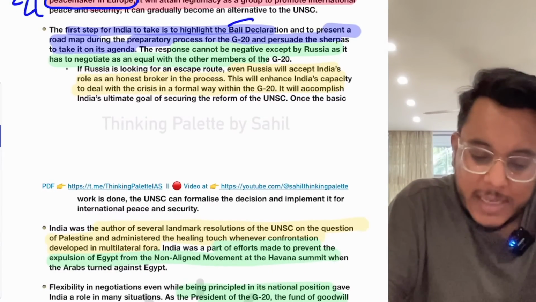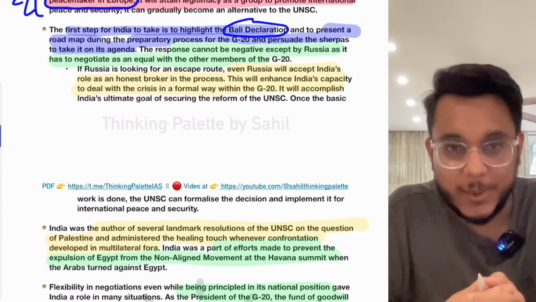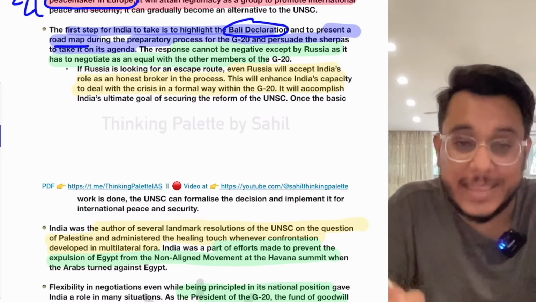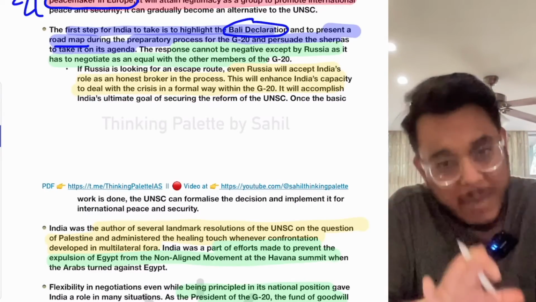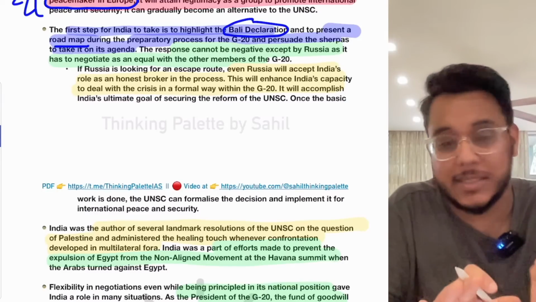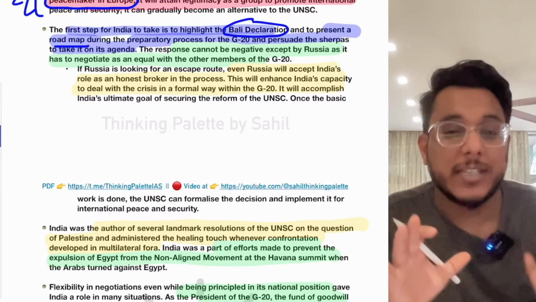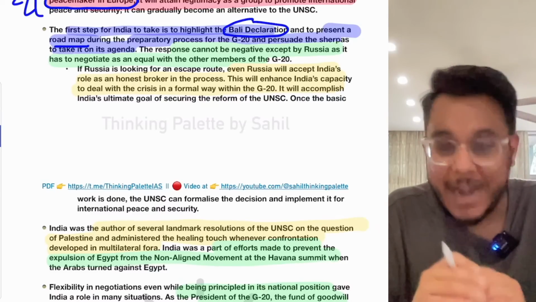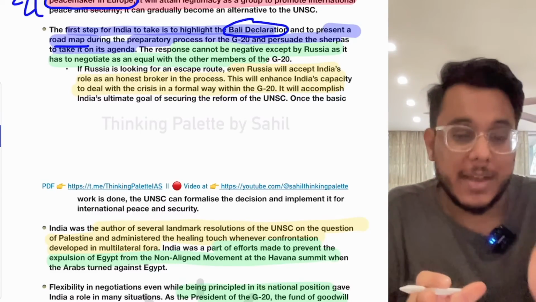Already, recently at the Bali Declaration held in Indonesia, in the roadmap that was adopted, all the countries came to a consensus that right now the world is facing its biggest crisis in the form of the Russia-Ukraine war, and it is to be tamed.